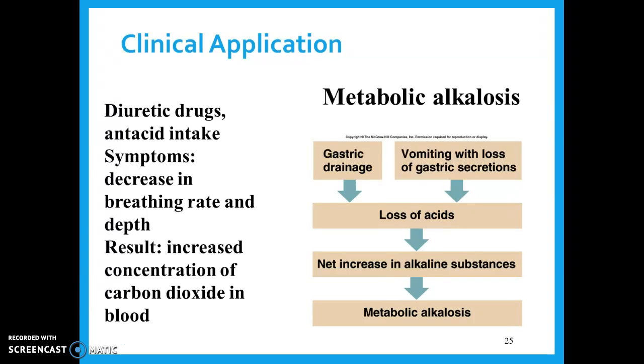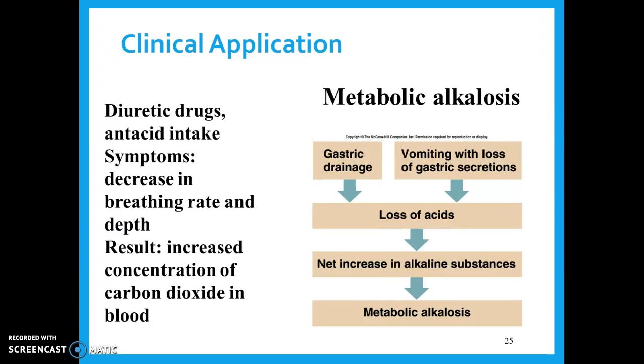So symptoms are a decrease in breathing. Right, we want to decrease our breathing rate and depth because we want to keep that carbonic acid. We want to keep carbon dioxide this time because that's going to bump our pH down and get it back in that normal range. So just to make sure you're reading this the right way, the symptoms are we decrease breathing, and the result is we get the concentration of carbon dioxide back up into our blood. So increased concentration of carbon dioxide in the blood.